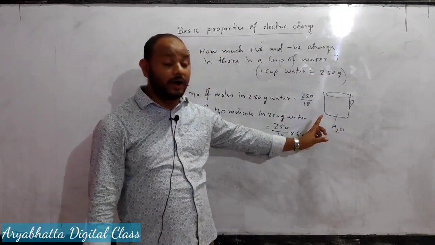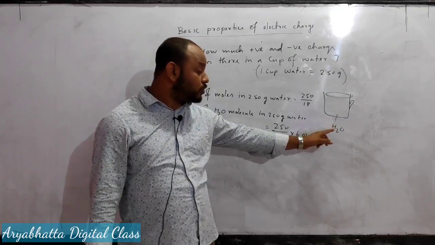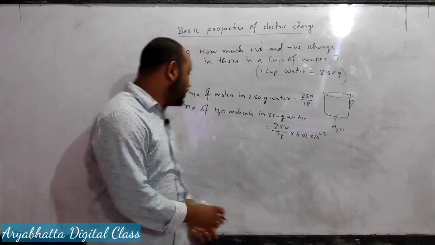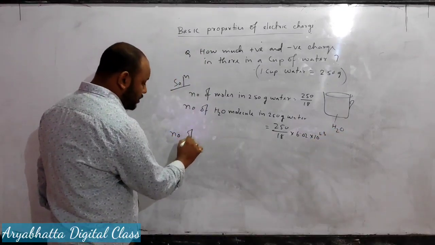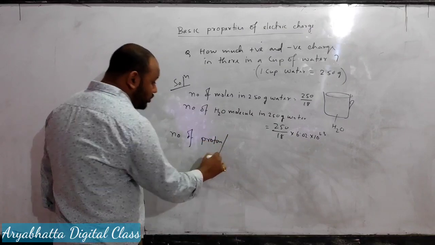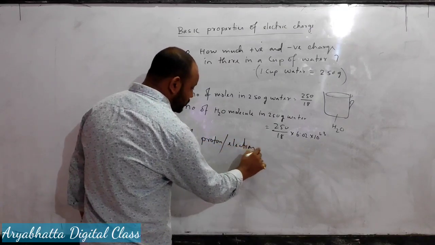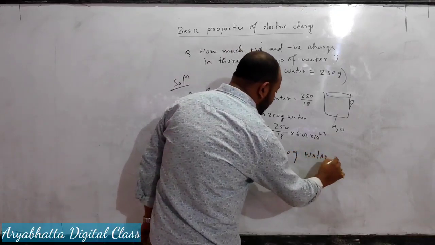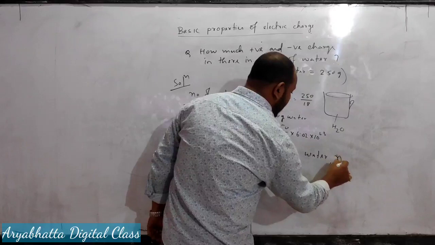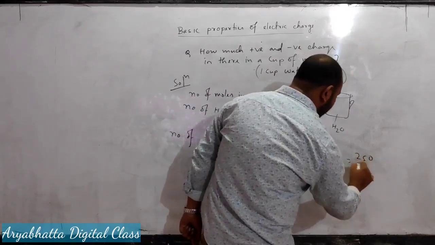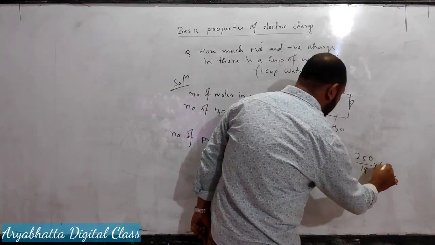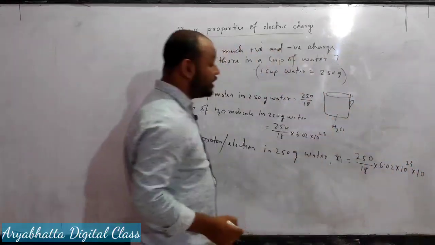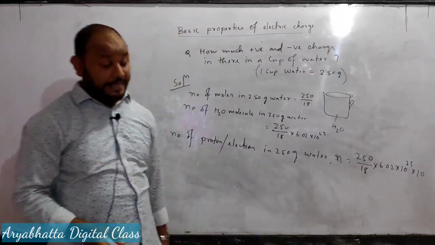In 1 hydrogen there is 1 proton, so 2 protons plus 8 protons, a total of 10 protons and 10 electrons. Then the number of protons or electrons in 250 gram water, n, will be equal to 250 divided by 18 into 6.02 into 10 to the power 23 into 10. So this is the number of protons and electrons.